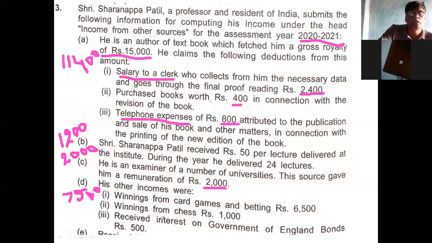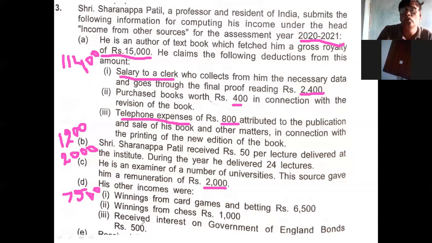The next point is interest received on Government of England bond, 500. He received interest of rupees 500 from Government of England bonds. Interest on Government of England bond is income from investment, this is 500.